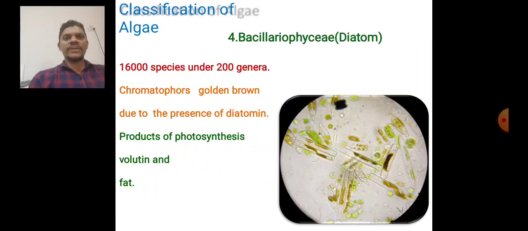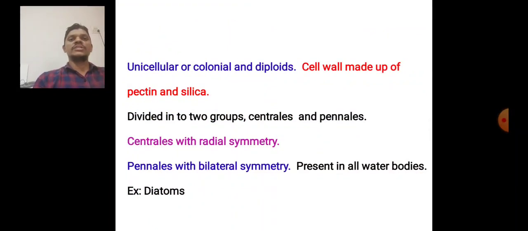Then the Bacillariophyceae. The Bacillariophyceae has 16,000 species and 200 genera. The chromatophores are golden brown due to the presence of diatomin. Some are unicellular, some colonial, and they are diploid. The cell wall is made up of pectin and silica. They divide into two groups, the centrales and pennales. The centrales have radial symmetry, and the pennales have bilateral symmetry.